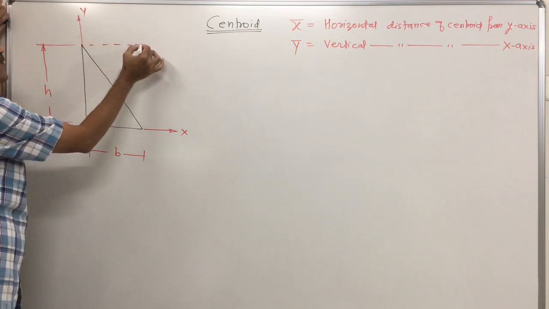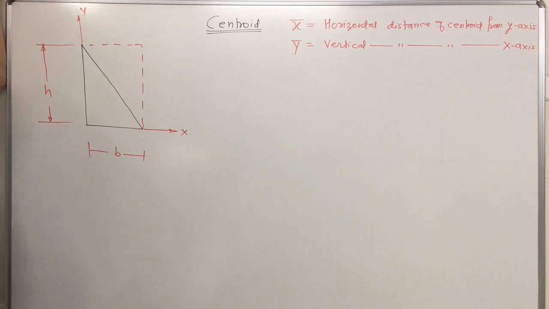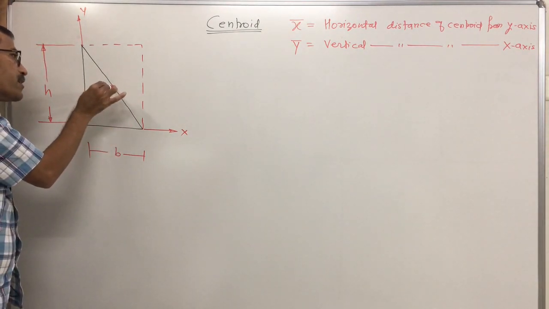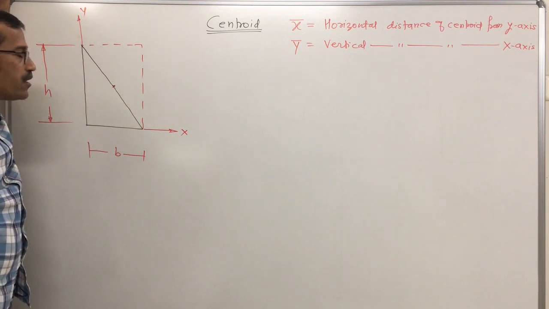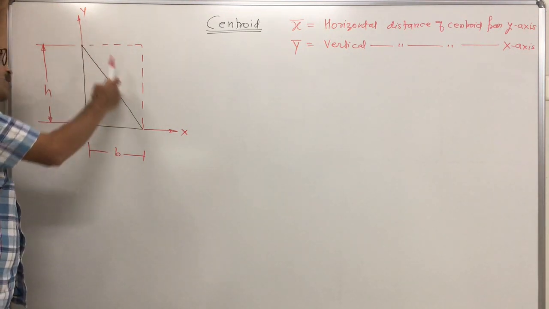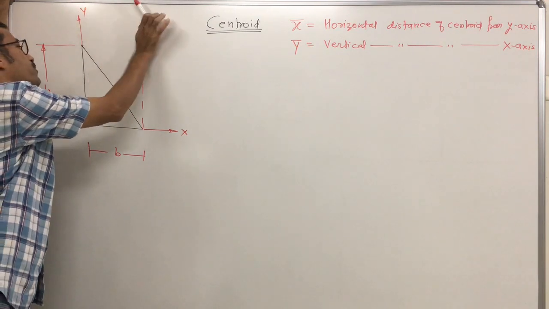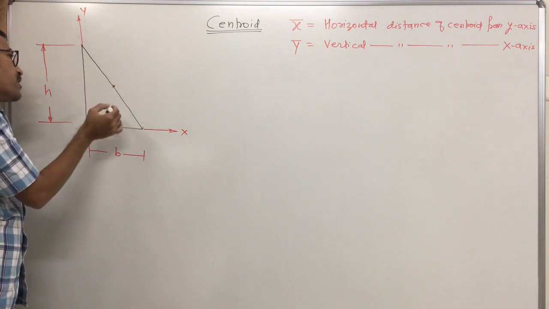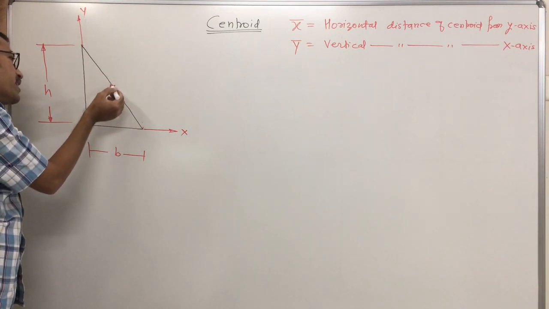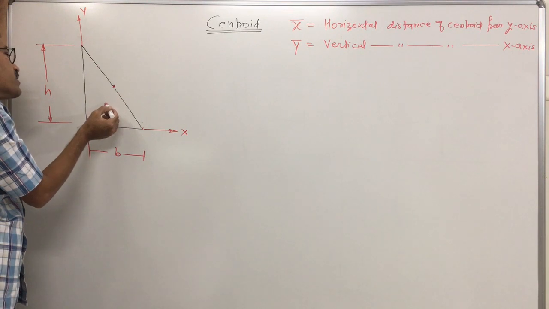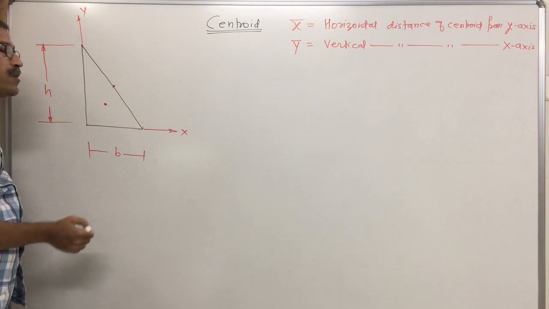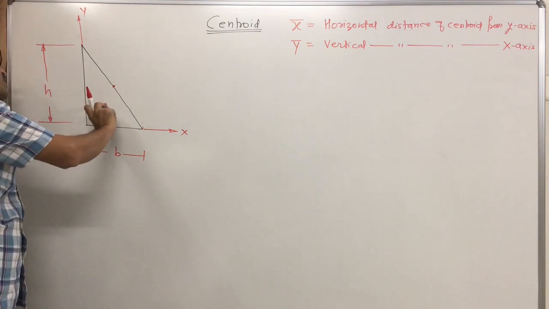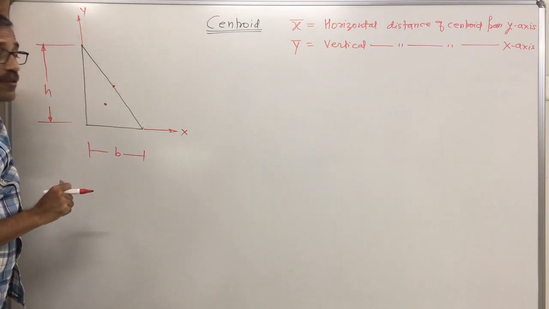For the rectangular lamina, I will construct the y axis here. This one initially was a rectangle. Now you know the position of the centroid of a rectangle. Where does the centroid come? It comes here, meaning the area passes through this point. Now half the portion of the rectangle is removed. This part is removed, and we get a triangle. That means now the total area passes through what? That point will shift slightly to the lower side and left side. Say this is the position of the centroid. That means its distance will be less than half of the base, and the vertical distance will be less than half of its height.